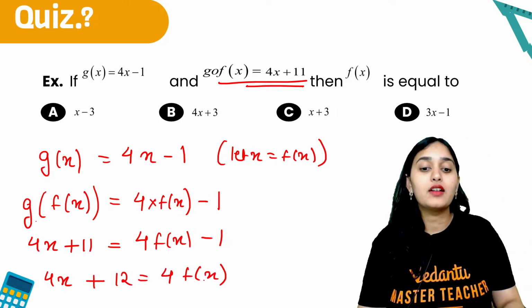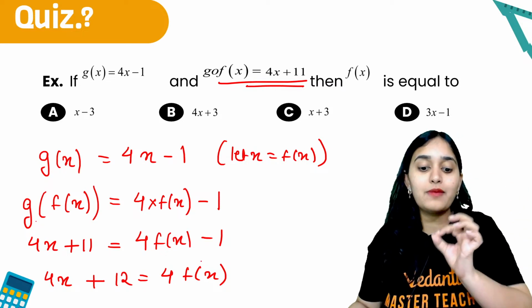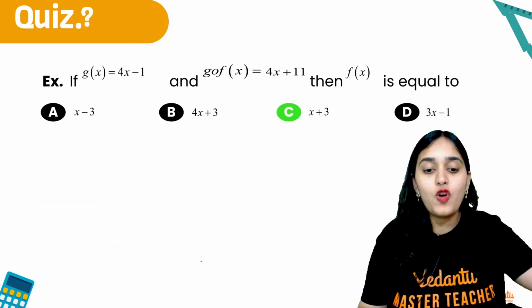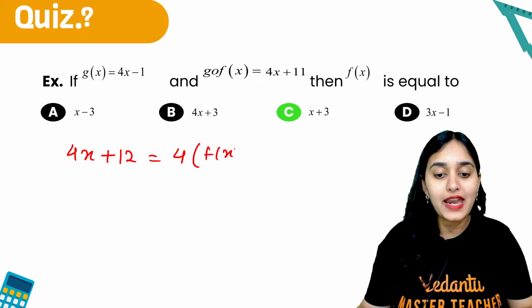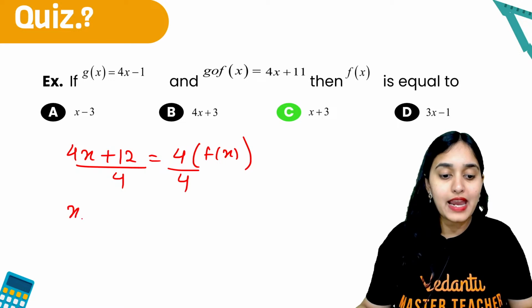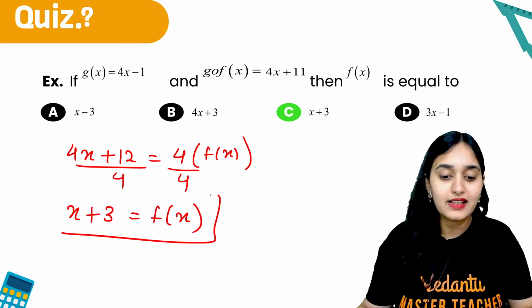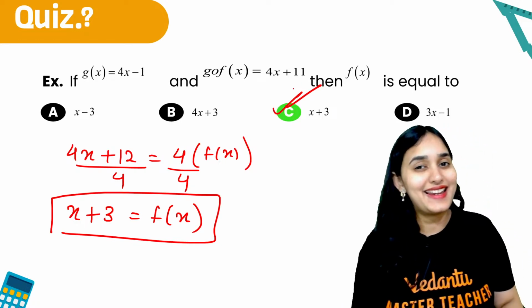This implies what? f of x is what? Come on. 4x plus 12 is 4 times of f of x, divided by 4. So you get x plus 3 is f of x. That is your answer. C. Option C is the right answer.